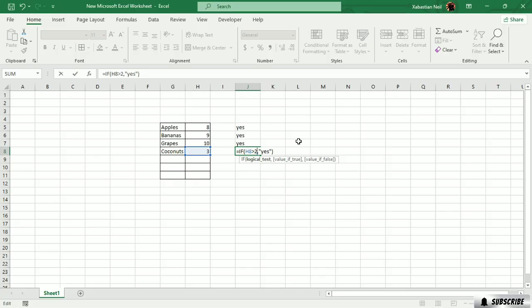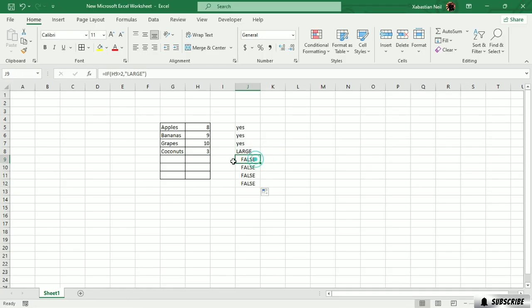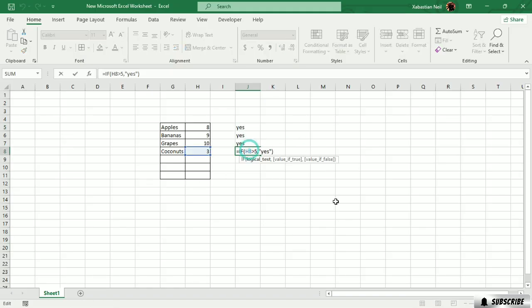But if I say greater than 2 and change the statement to "large", click Enter, and yes, it is large. Now I'm going to use the fill handle again, and you will see that this one is false because there is no data over here. So I'm going to delete them and do the same thing over here. If you edit the data again, it will turn out to be whatever statement you want. So this is it for the IF function.